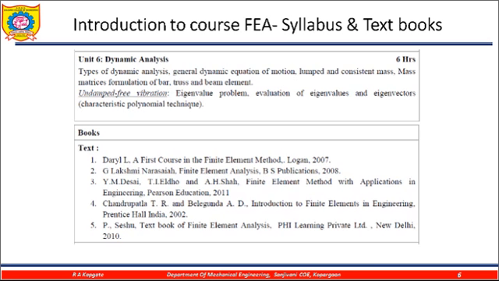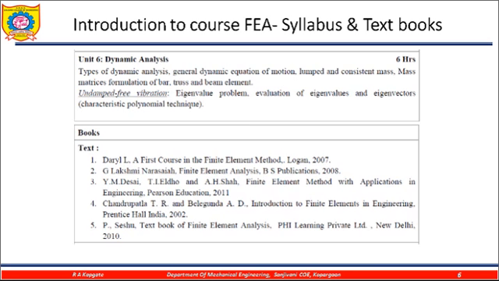Now in this dynamic analysis we deal with the vibration issues of a bar, trusses or the beam element, and we need to find the eigenvalues and the eigenvectors for these. So ultimately, if we look towards this subject, there is a requirement of knowledge of mechanics, strength of material, theory of machine, machine design, heat transfer, vibration, certain mathematics, and some numerical methods.